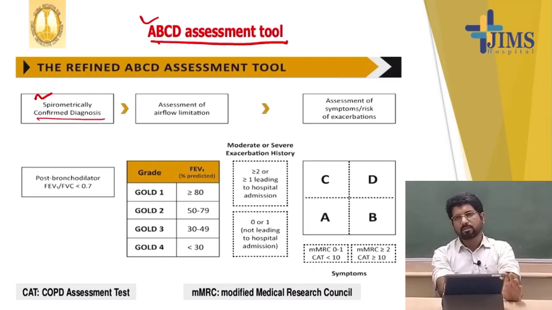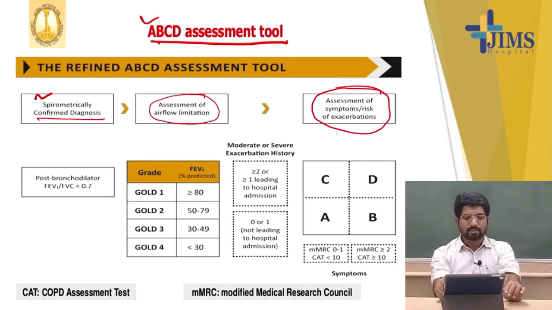So in this situation, we thought it is a case of COPD, and we diagnosed the COPD by spirometry. There is a fixed airflow limitation that is diagnosed by an FEV1/FVC value that is less than 0.7. According to the FEV1, we classify the patient as GOLD 1, 2, 3, 4 according to the post bronchodilator FEV1 value. Now the patient comes with the assessment of airflow limitation already done by post bronchodilator FEV1, and assessment of symptoms, risk or exacerbation is done by the following criteria.